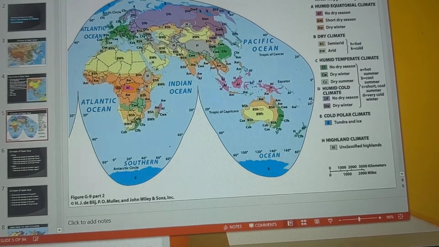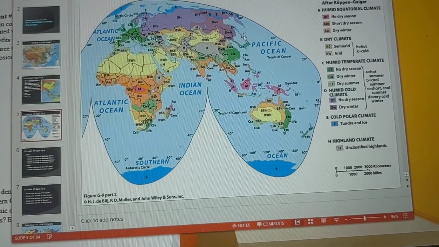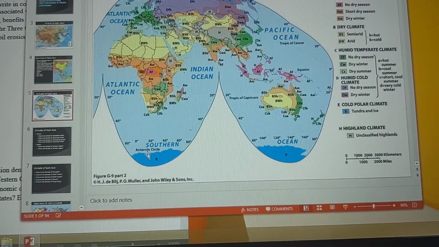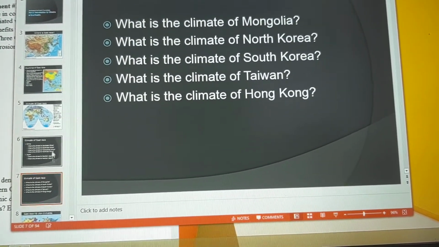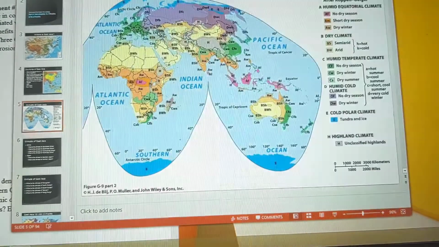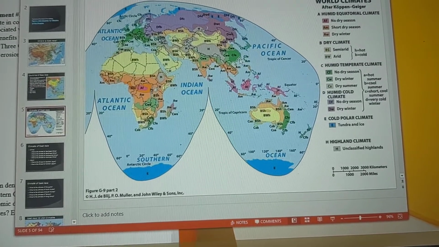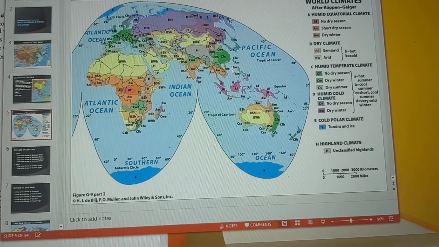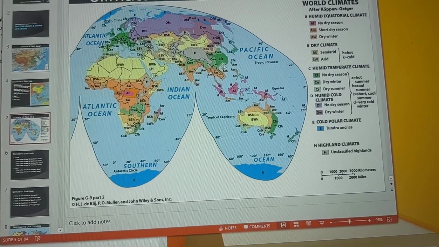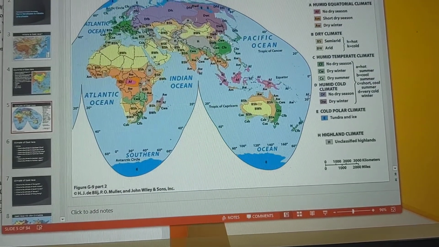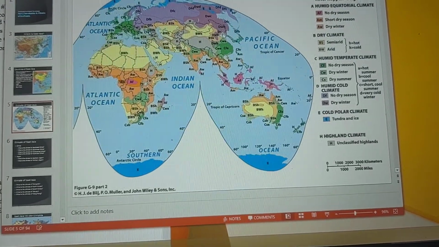And then for Japan, humid subtropical for places like Tokyo and Osaka. And then northern Japan is a humid continental cold climate. Okay, so those are the climates there. Now also do Mongolia, the Koreas, Taiwan, Hong Kong. Hong Kong also has a humid subtropical climate. Taiwan actually has a humid subtropical climate as well. You're starting to see a pattern here. And for South Korea, they have a humid subtropical climate, but North Korea has a humid continental cold climate.